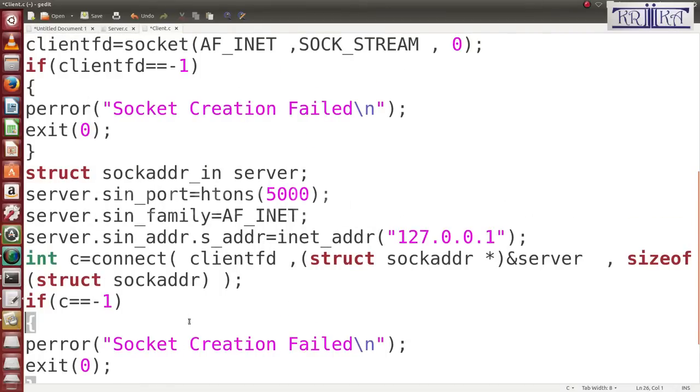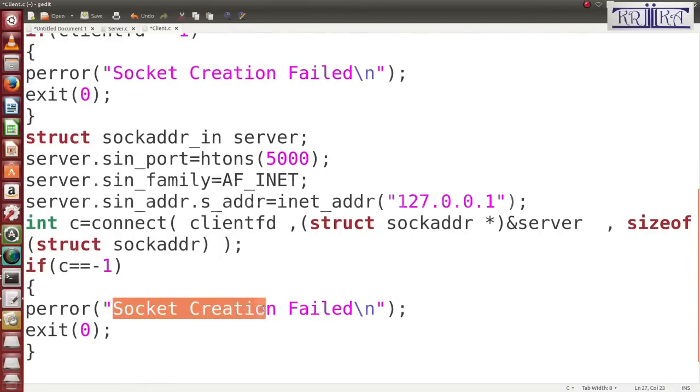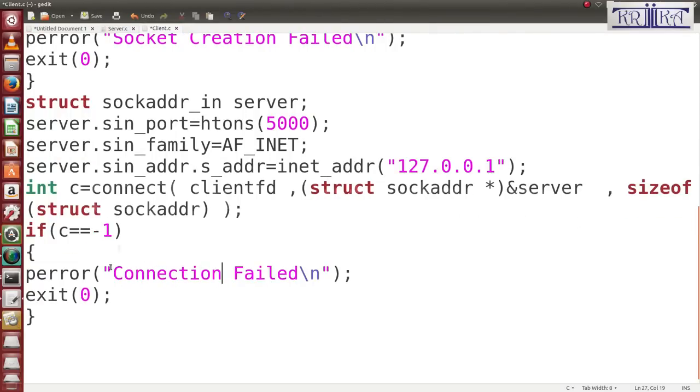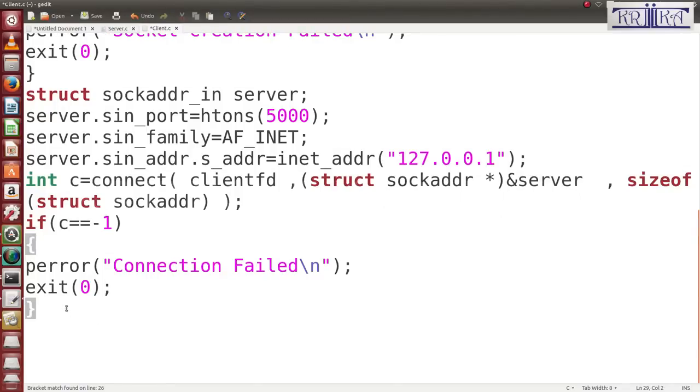Here write: connection failed. Okay, connection failed. Now I am not going to write much. Here I will compile and check if the program is made.